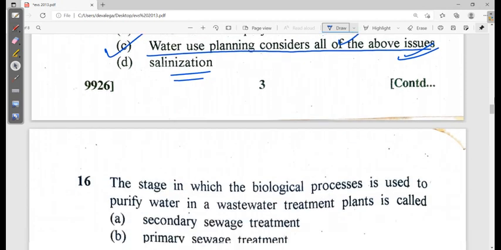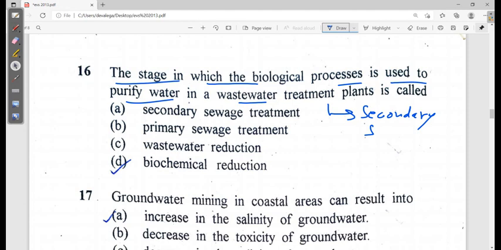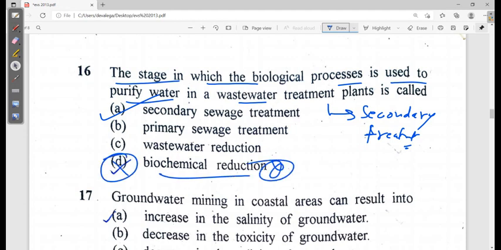Now moving to the next one. The stage in which biological processes are used to purify the water, see, this is the secondary treatment of water. In water treatment, it is the secondary treatment. Okay. In the secondary treatment, what you do is use the biological process to purify the water. So option A in that case is looking correct. However, unfortunately that student marked option D, it is not the correct one. Okay, option A is the correct one.